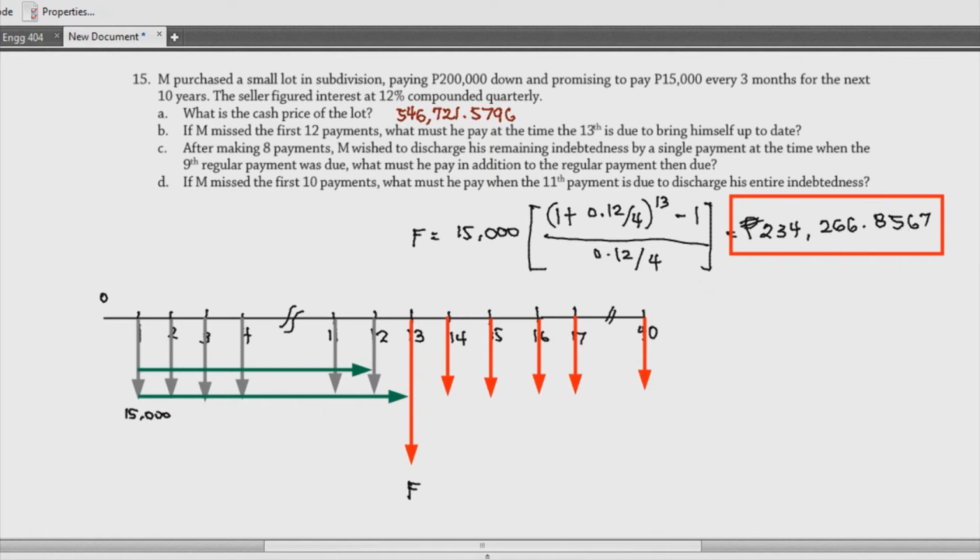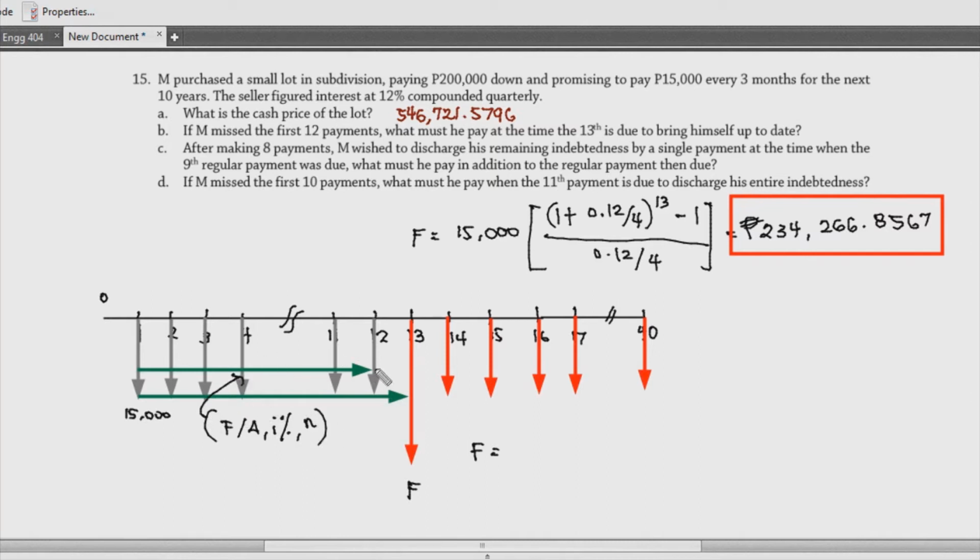Ito, this is the easiest one. But if you want to make it harder for you, kasi nga, bida-bida ka, joke. Kasi nga, gusto mo na iba pang method. So, pwede yun. Kasi kung 13 payment siya, pwede ka naman mag-stop sa 12. So, by stopping at 12, you will be using your F given A, and then your I%, and then, of course, kung N would be 12, diba? This is for this one.